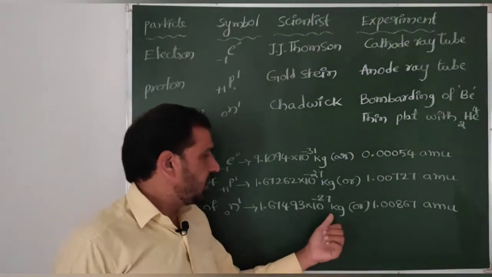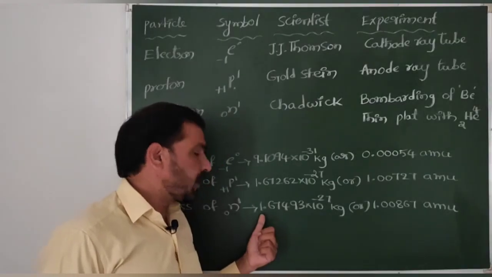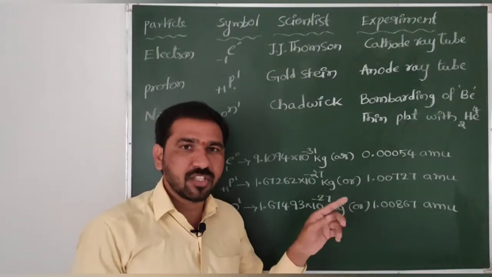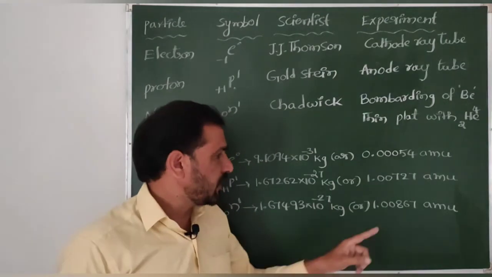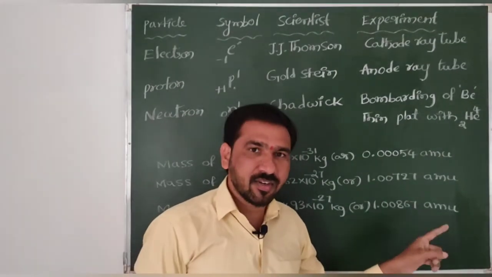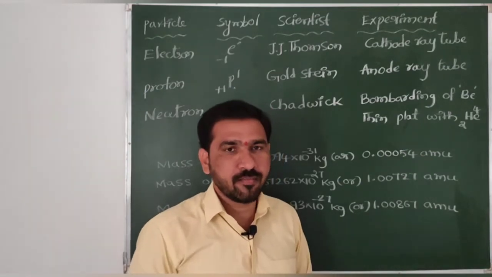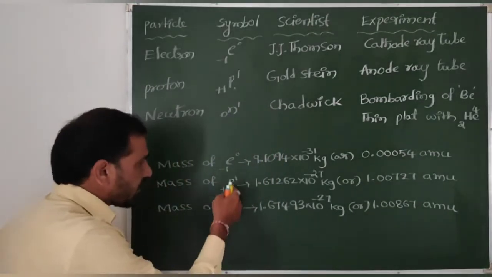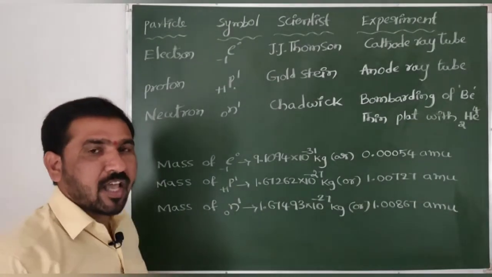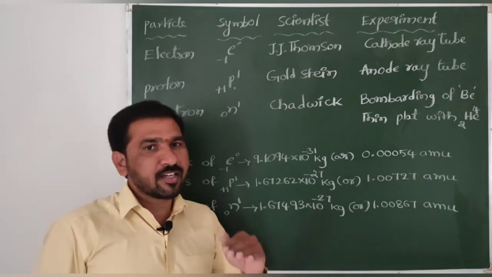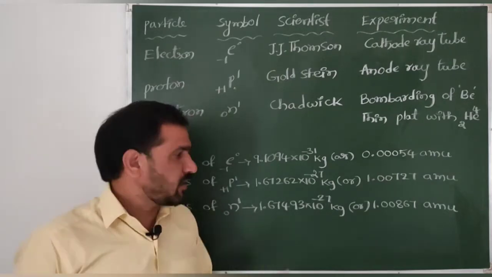Then coming to the mass of neutron: in kg, this mass is 1.67493 into 10 power minus 27 kg, and in AMU it is 1.00867 atomic mass units. Remember, among these three subatomic particles, which is the heaviest and which is the lightest; we have to keep that in mind. A related question we will discuss at the end of the topic.